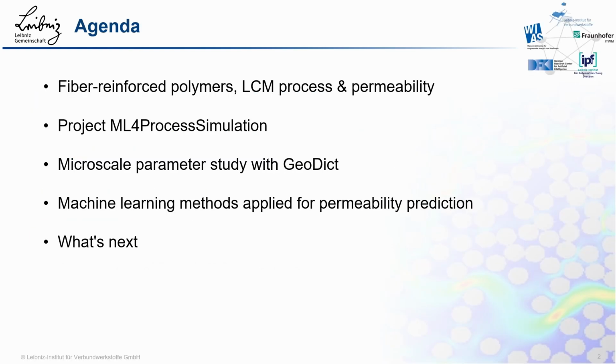Today, after a quick introduction to the topic of fiber-reinforced polymers, I would like to present the project and objectives of the project ML for Process Simulation. And then, of course, as promised in the title, the results of the investigations on permeability in fiber structure with GeoDict, and based on this, the results of permeability prediction using neural networks. At last, I would like to give an outlook on the current and following work in ML for Process Simulation.